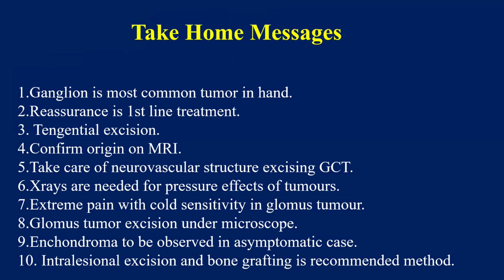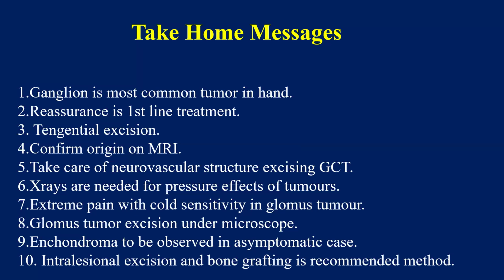So, just to revise, ganglion, mostly the treatment is important. So for ganglion, we excise ganglion only if they are painful, if the size is increasing, and third thing, if they are arising from joint capsule. That is about ganglion. Then third is giant cell tumor of tendon sheath. We have to take care of digital nerve. Then third is glomus tumor. Diagnosis of glomus tumor, severe tenderness on touching fingertip, and the excision of glomus tumor under microscopic vision. Those were important. And in last, enchondroma, curettage is the treatment.